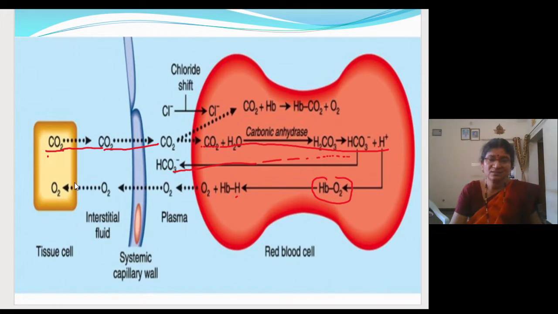So just this knowledge you keep aside. You remember only the transportation. Just here I have tried to show you how the carbon dioxide will enter into the RBC, and from the RBC how the oxygen will get dissociated into the tissue.